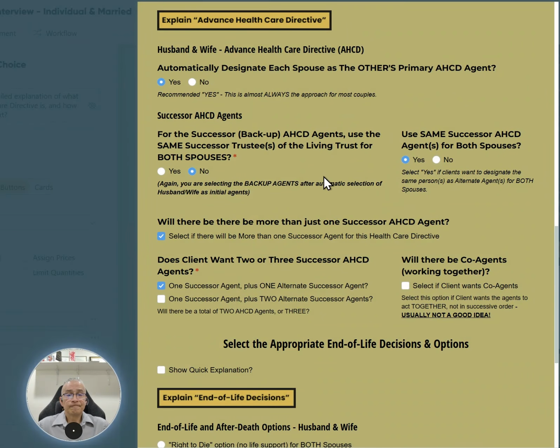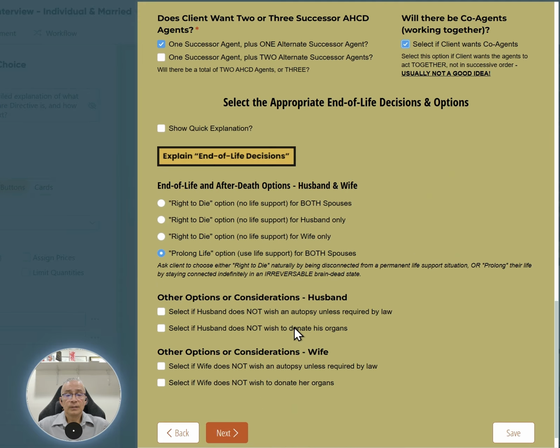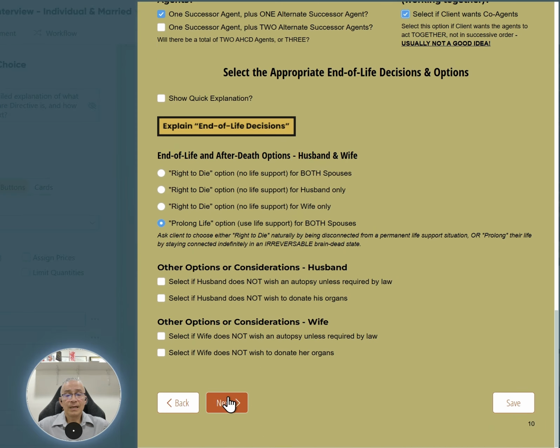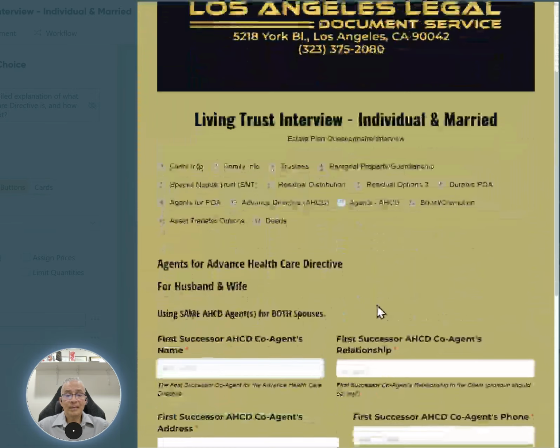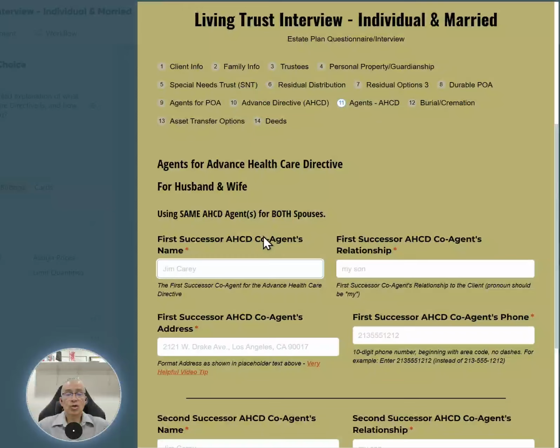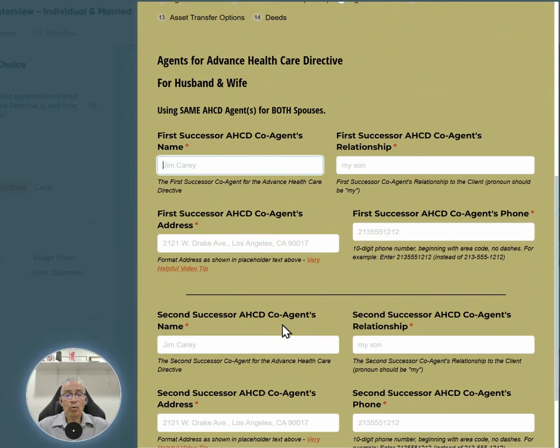Very, very similar. And of course, if they've got co-agents, they want them to act together. They want the backups to act together. Then it's going to be the first successor co-agent and the second successor co-agent. They're working together, not in successive order where there's a primary and a backup.